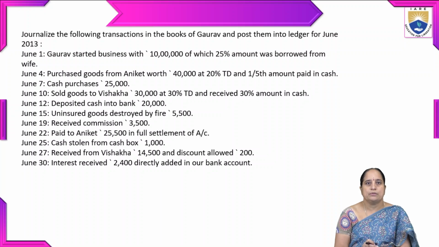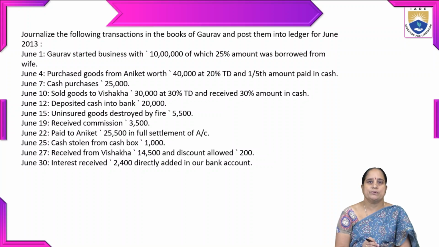On June 4, purchased goods from Ankit worth 40,000 at 20% TD and one-fifth of the amount paid in cash. June 7th, cash purchases 25,000. June 10th, sold goods to Vishaka 30,000 worth at 30% TD and received 30% amount in cash.